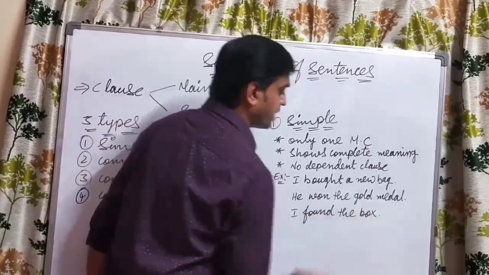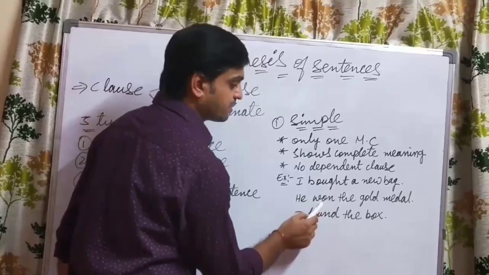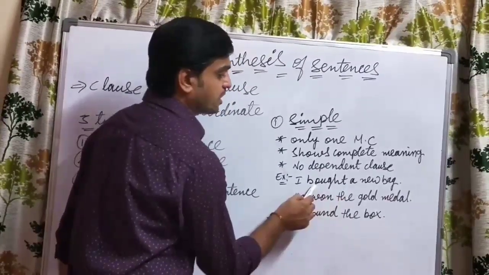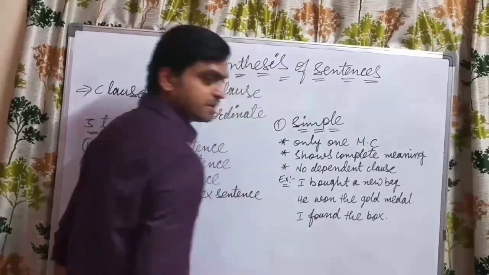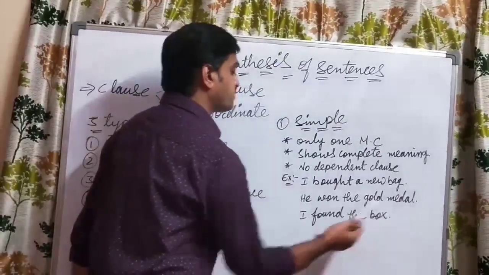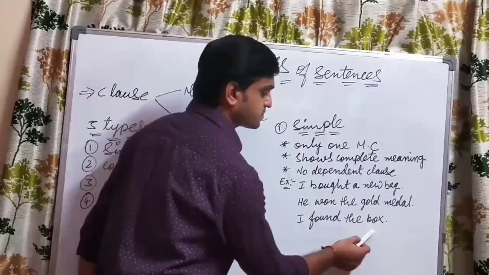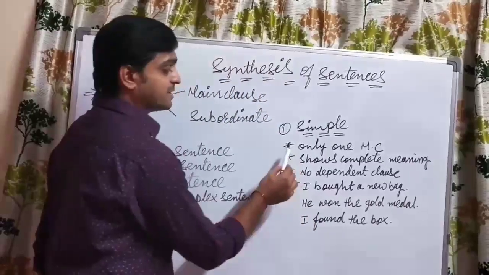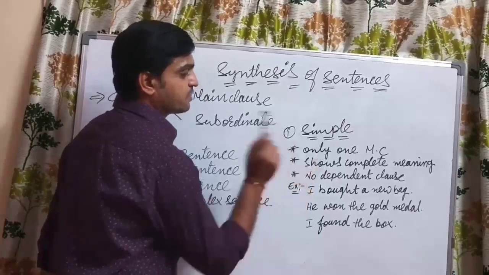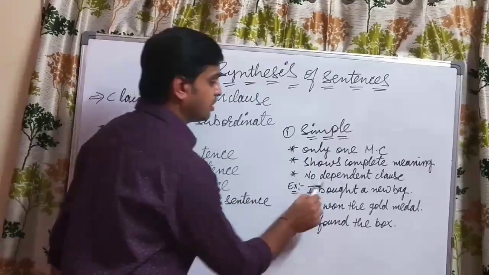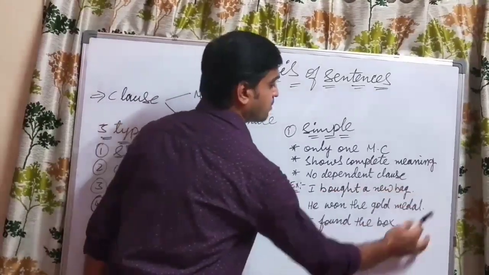And the next example: He won the gold medal. Here also we directly get the meaning, and it is there with only one verb, that is won, whereas in the first we had only one verb, that is bought. And the third one: I found the box. In this also we have subject, verb, object. The subject is I, found is the V2 form, and the object is a box. So that is about a simple sentence. A simple sentence means only one main clause is there, no subordinate clause is present, and the total meaning is present in the sentence.